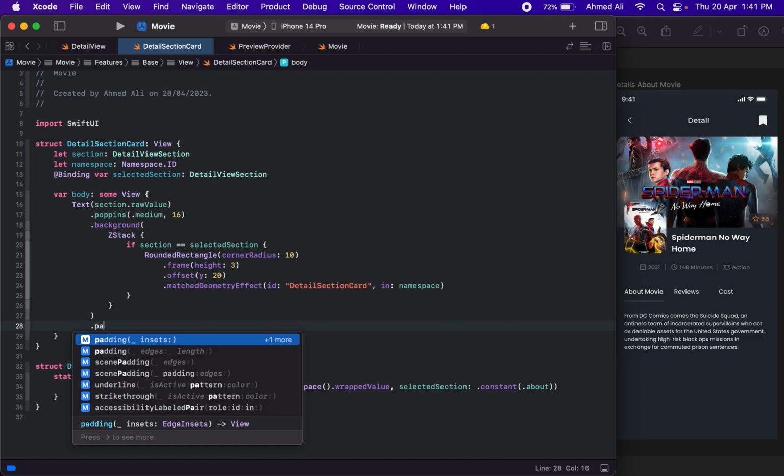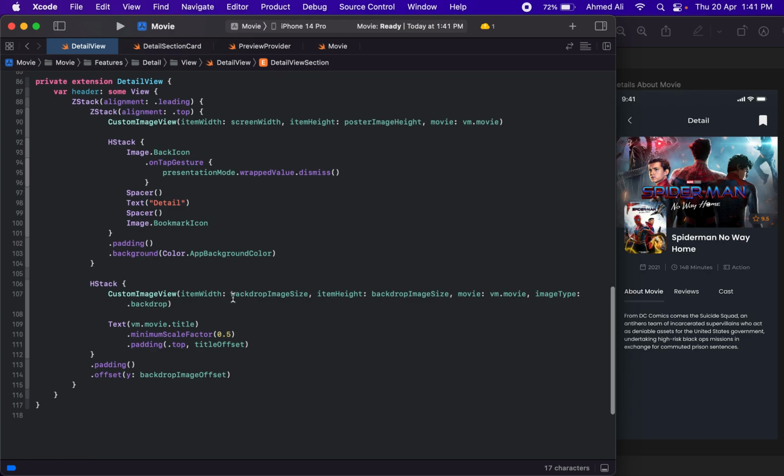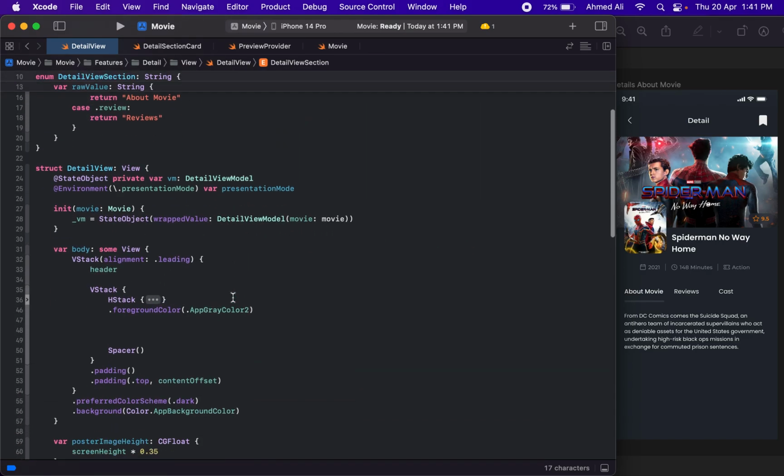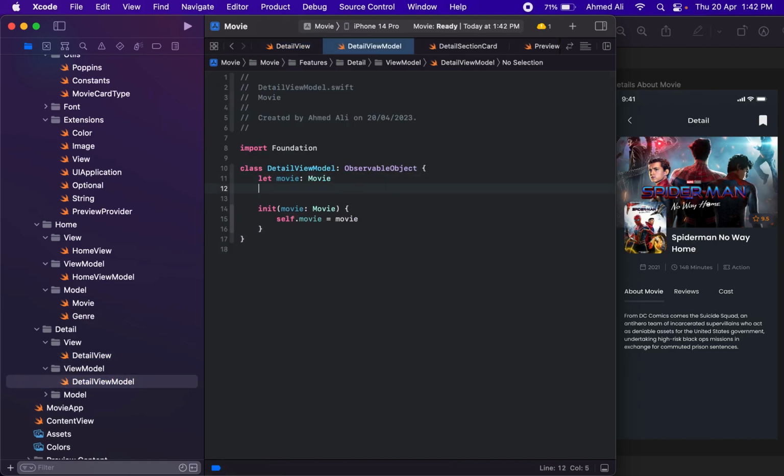Let's just have a padding at the end, and we can go into our detail view, and let's just have maybe our detail view model. Yeah, and then let's just have an array of which sections we want to display on our UI.